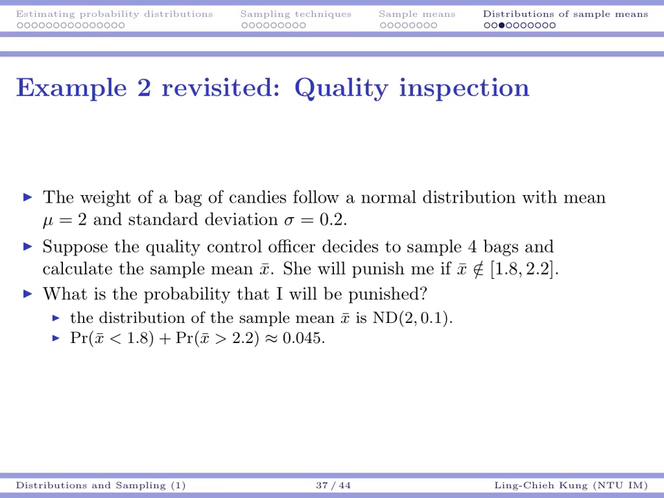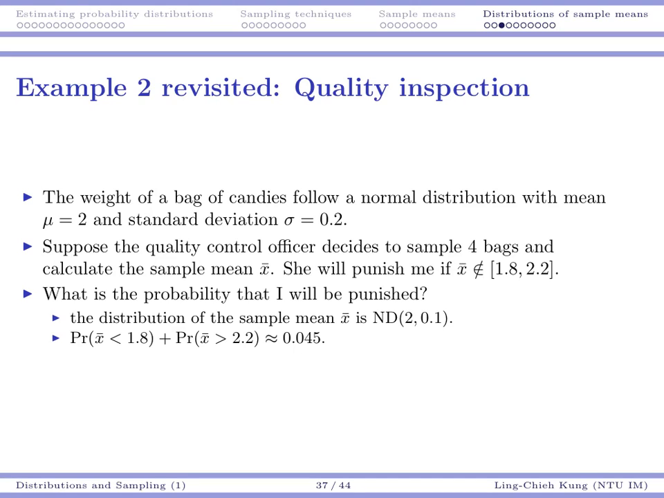So let's go back to that particular example. We want to calculate the probability for me to be punished. Now the good thing is that I know the distribution of the sample mean x bar is a normal distribution with mean 2 and a standard deviation 0.1. So all I need to do is calculate the probability for x bar to be that small and for x bar to be that large. And then the sum of them can be easily calculated by Excel or by any other software as around 4.5%.